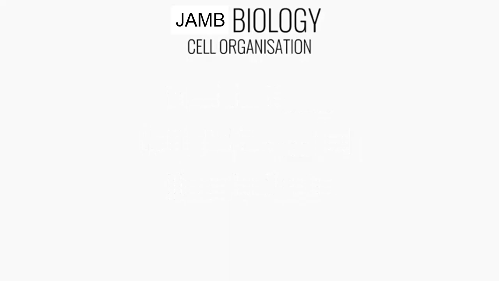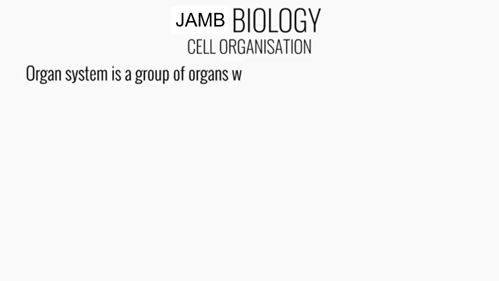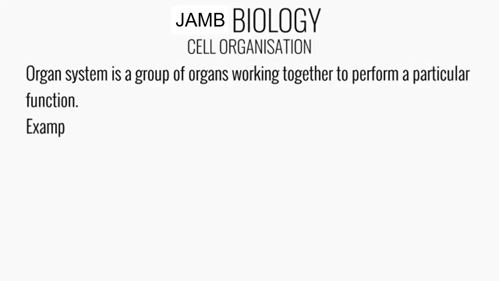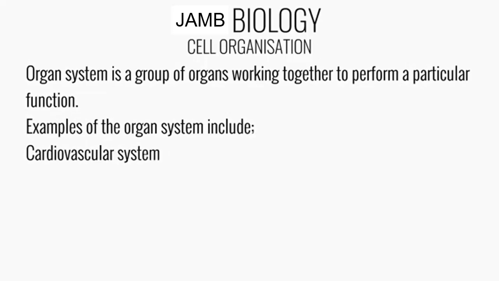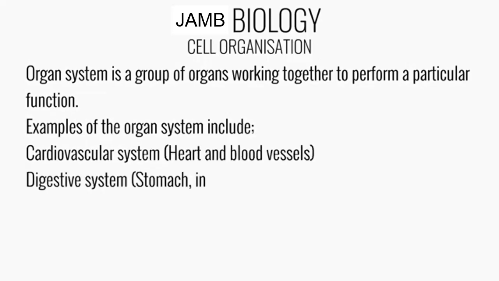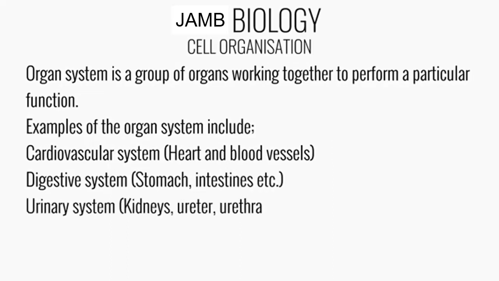Organs are also further organized into organ systems. So an organ system is a group of organs working together to perform a particular function. Examples of organ systems include the cardiovascular system, which is made up of both the heart and the blood vessels, and the digestive system, which is made up of the stomach, the intestines, and so on.